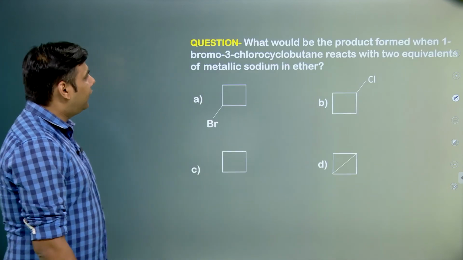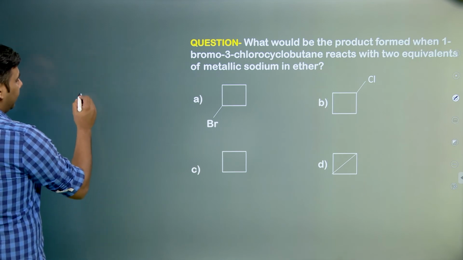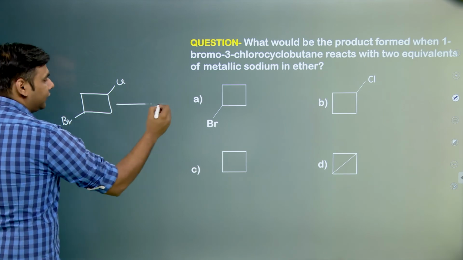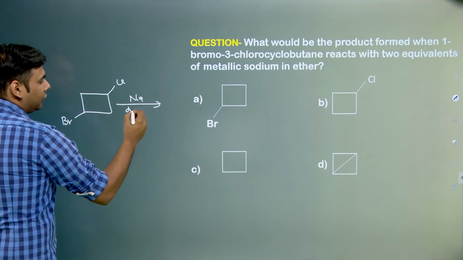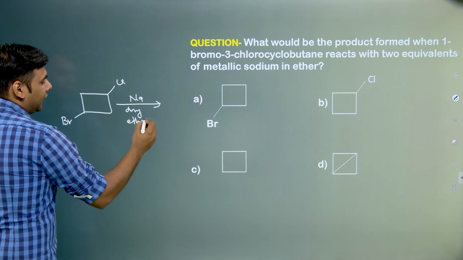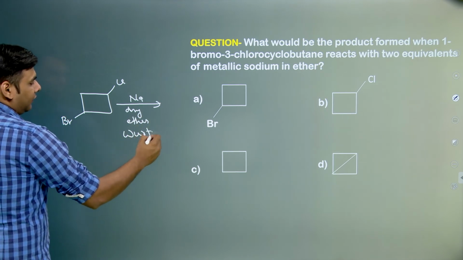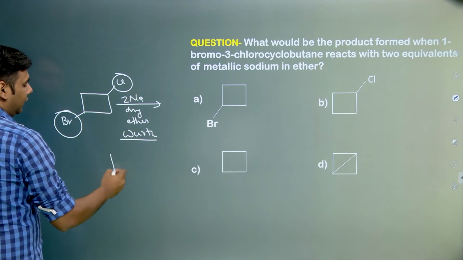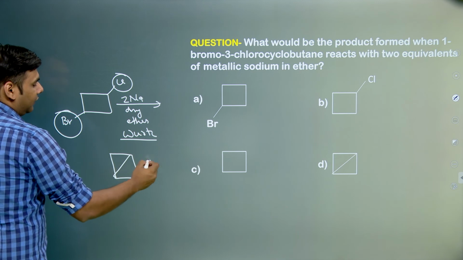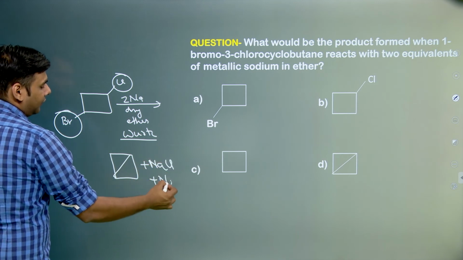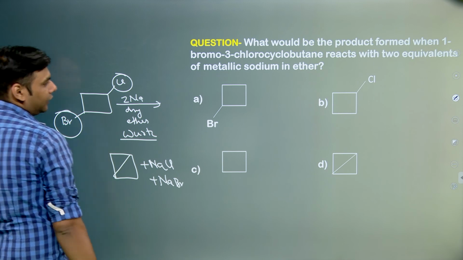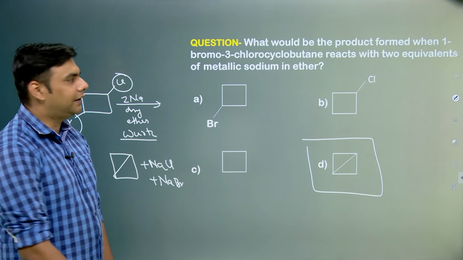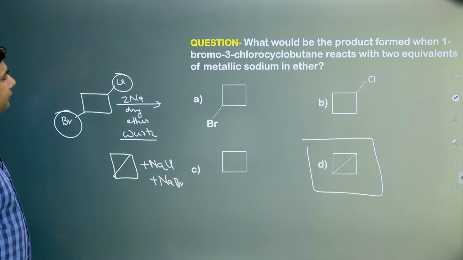What would be the product when 1 bromo 3 chlorocyclobutane is reacted? We know that 1 bromo 3 chlorocyclobutane is this. When we react this with sodium in the presence of dry ether, this is basically a Wurtz reaction. So what happens in the Wurtz reaction? 2 moles of sodium are taken and it forms NaCl and NaBr, and a bond formation takes place over here. So this is the right option. This was asked in some previous year IIT. So again, it is a very easy question.